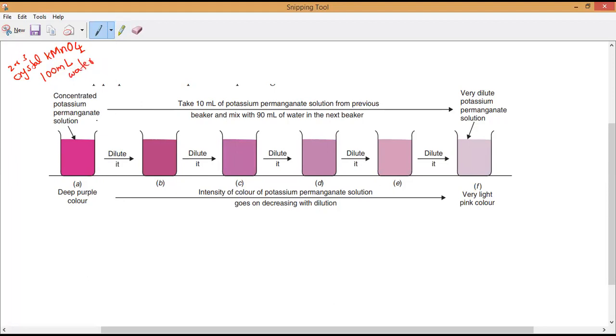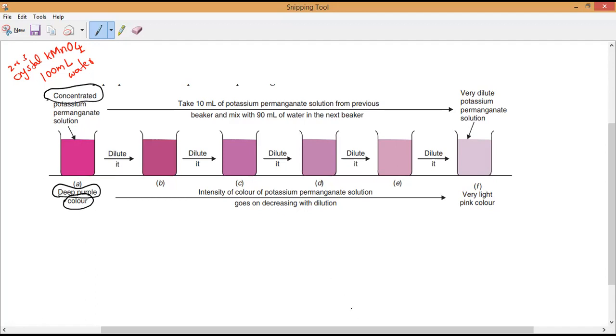Now if we dissolve the 2 or 3 crystals of KMnO4 in 100 ml of water, once the potassium permanganate is completely dissolved, you can see we are getting a deep purple color. What color are we getting, guys? Deep purple color. Yes or no? So the potassium permanganate concentration is more, a higher concentration. Yes or no, guys? Please respond. Yes, sir.